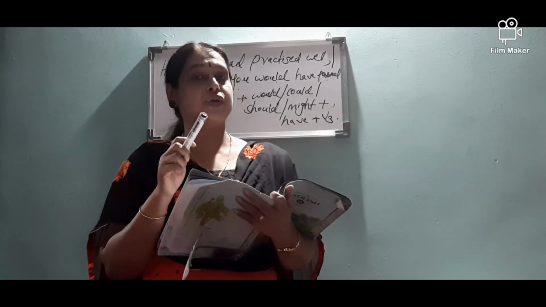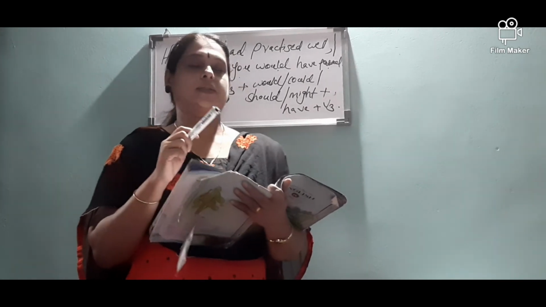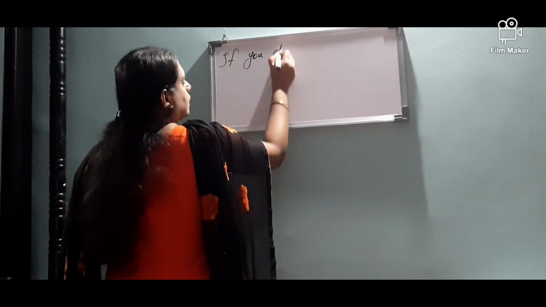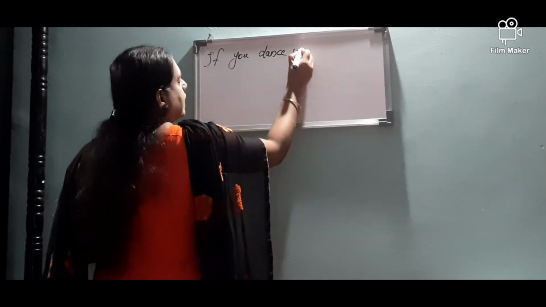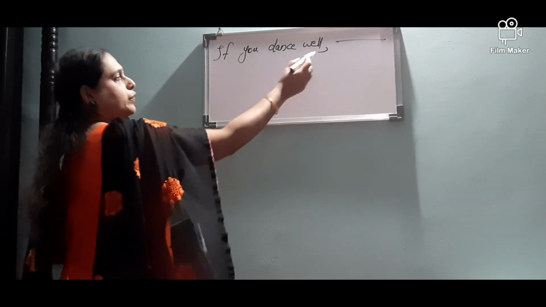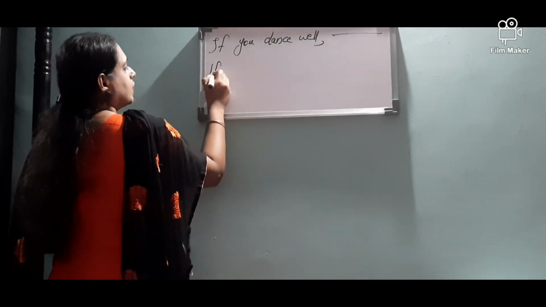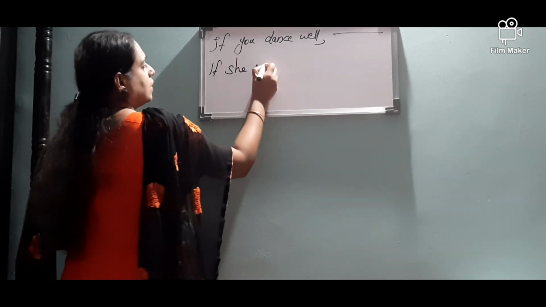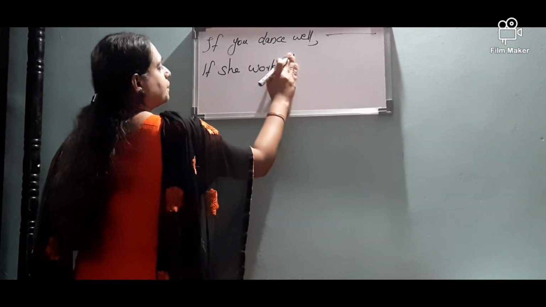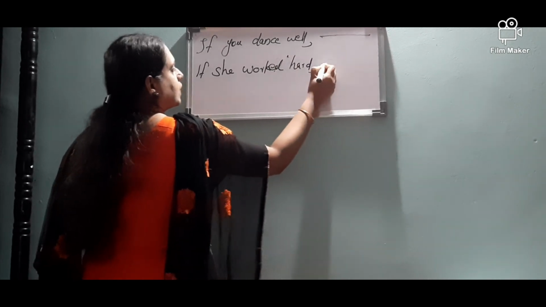If it is clear to you, I'll give you more examples. Okay. Yes. If you dance well, dash. So you have to complete the main clause. Second one, if she worked hard, dash.